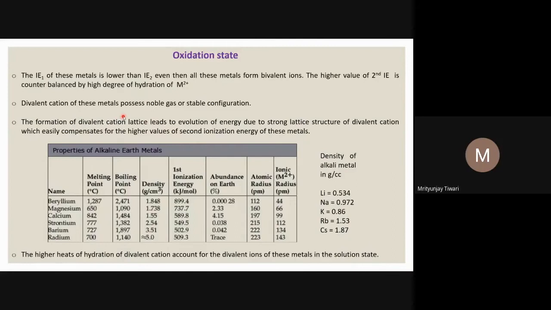So the divalent cations of these metals possess a noble gas or a stable configuration. Once they get 2 electrons removed, these divalent cations attain the nearest noble gas electronic configuration.